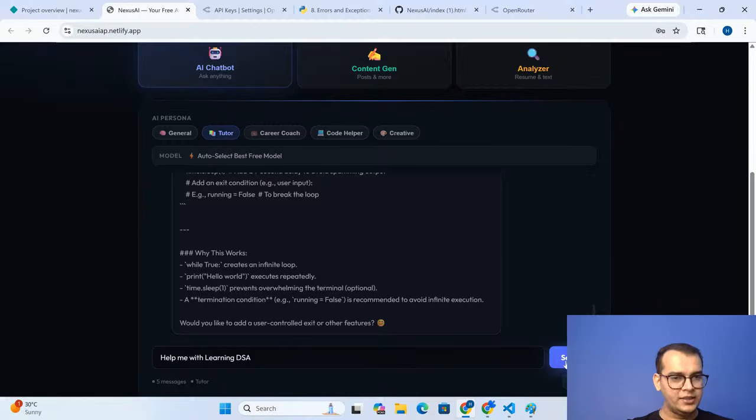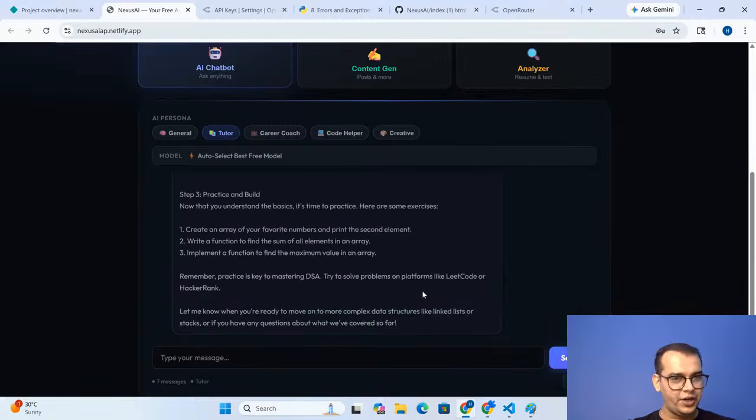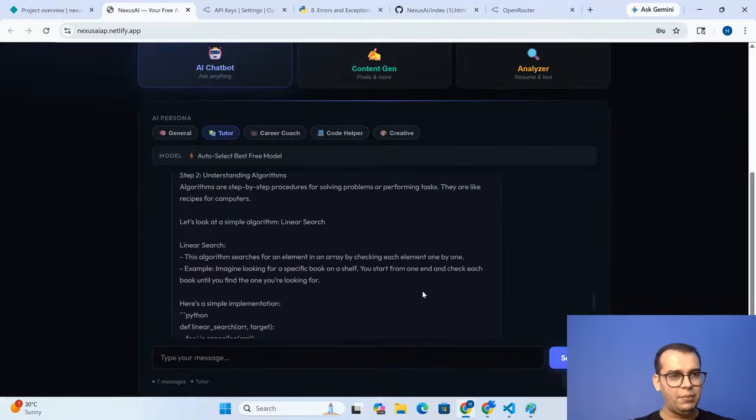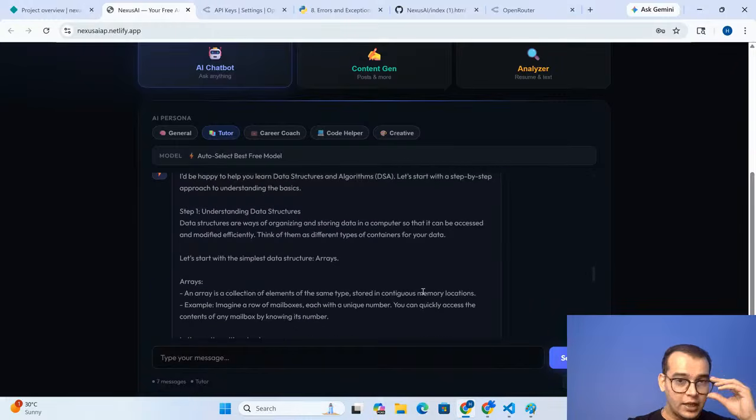Now you can see this. I've given my prompt and Gemini is generating, or Llama is generating, or any other particular application is generating, right? So you can see that. Let's start with a step-by-step approach to understand the basics.